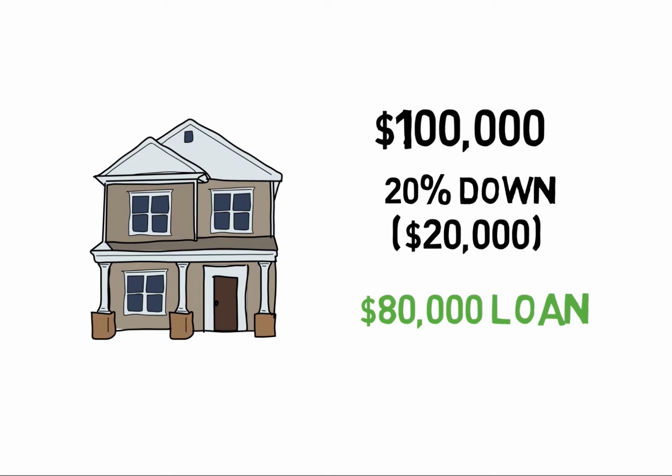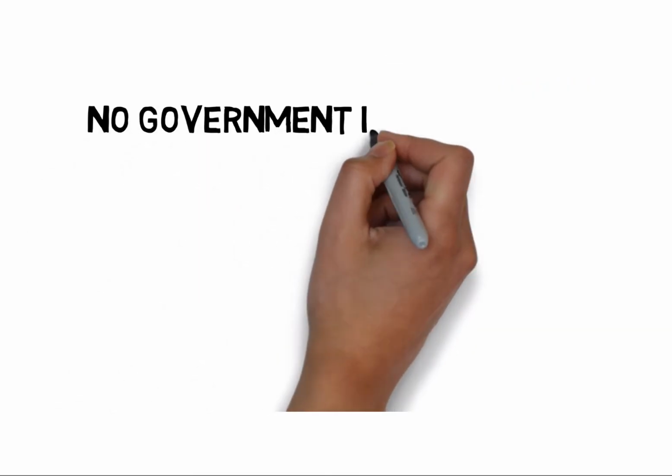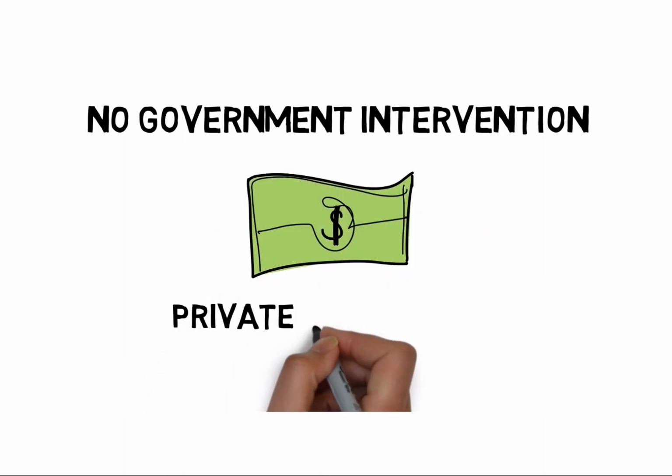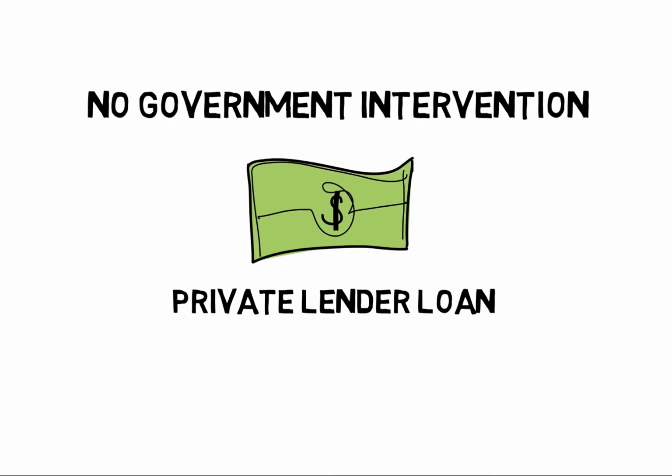On conventional loans, a borrower can put down less than 20% many times. We'll discuss that in just one moment. With conventional financing, keep in mind, there is no government intervention involved. This is simply money loaned by the private lender.